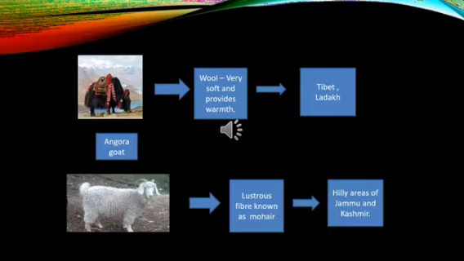Now we also have another animal called the Angora rabbit. This Angora rabbit provides fiber which is called Angora wool. The fiber that we get from the Angora goat is mohair and the fiber that we get from the Angora rabbit is called Angora wool.